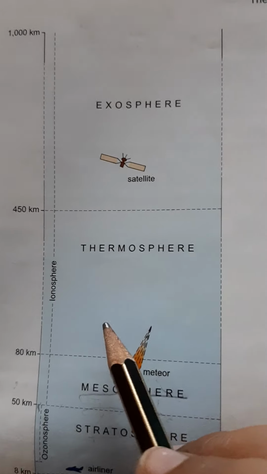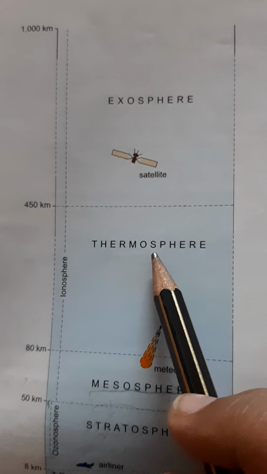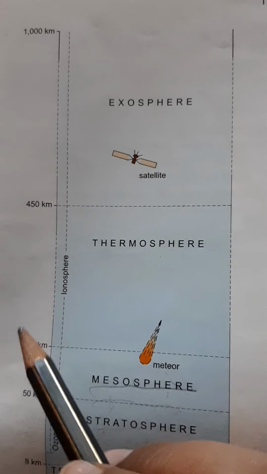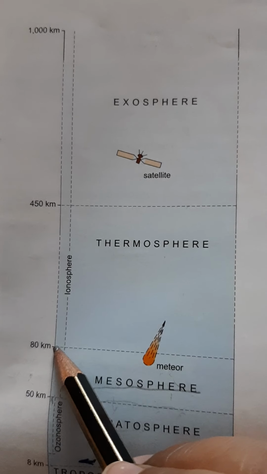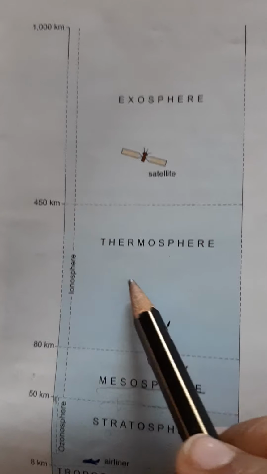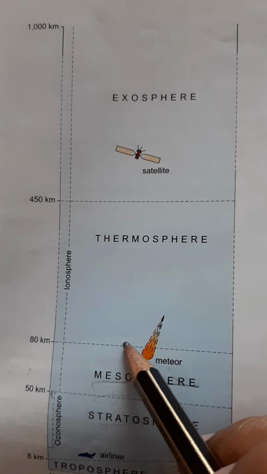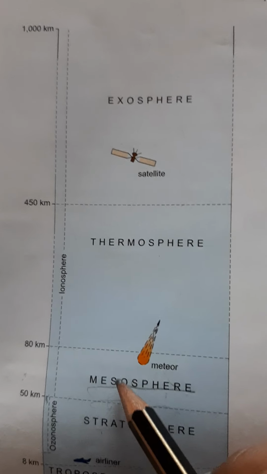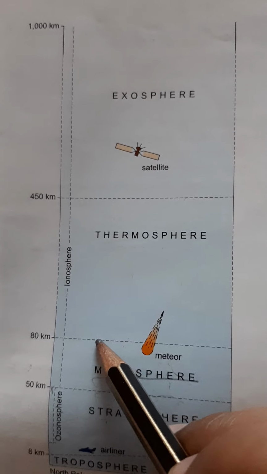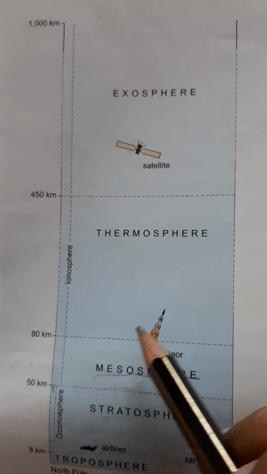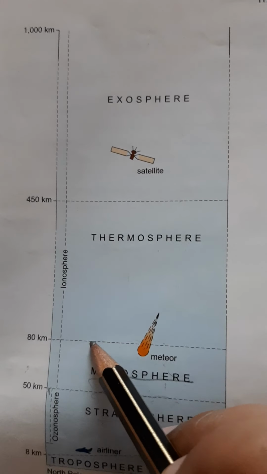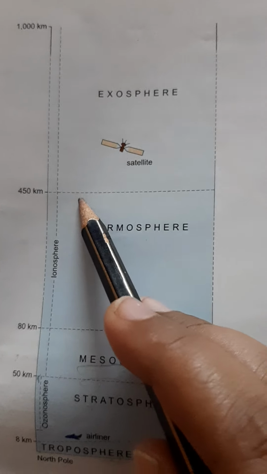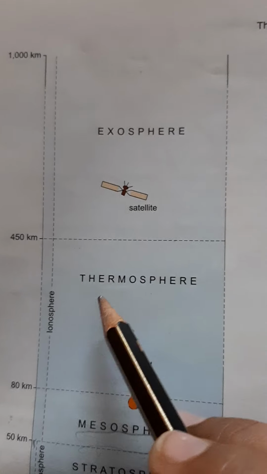Now next layer we'll talk about, thermosphere. The fourth layer in the atmosphere is thermosphere, and its total extent is from 80 kilometer to 450 kilometer. Where mesosphere ends, thermosphere starts, this dotted line, and the ending zone of the mesosphere is known as mesopause. This is the fourth layer, thermosphere.